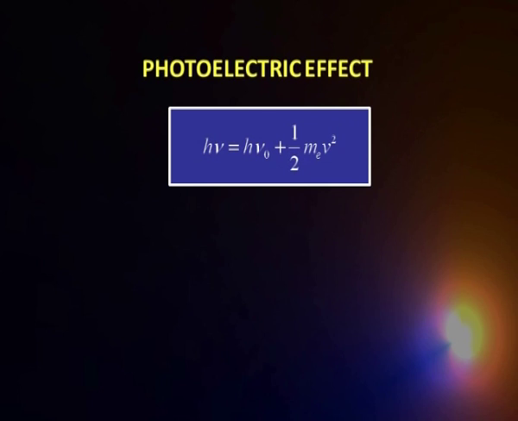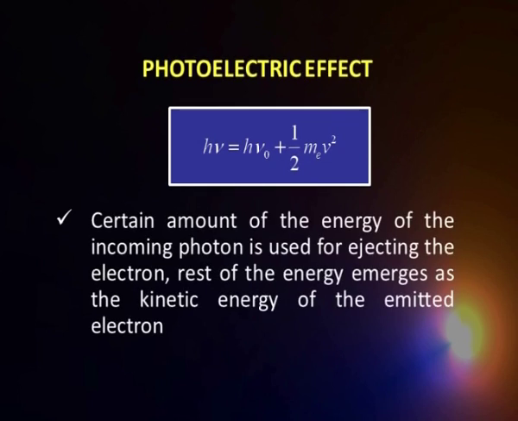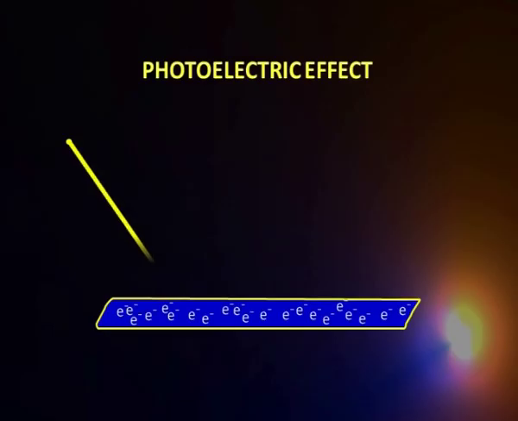Okay. So, what we have is this h nu gives me the energy of the photon which is being shone on the metal. Out of that, part of the energy, that is h nu naught, is used to knock off the electron, and the rest comes out as the kinetic energy of the electron.